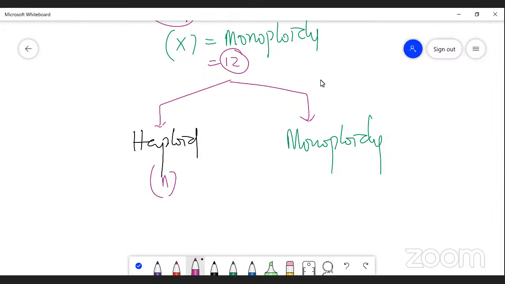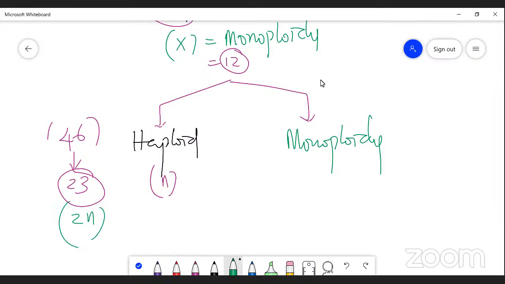So for example, if we have 46 chromosomes, what is the haploid number? 23. So these are 23 pairs, always the haploid sets of chromosomes. 23 pairs are diploid in nature, which becomes 46 chromosomes.